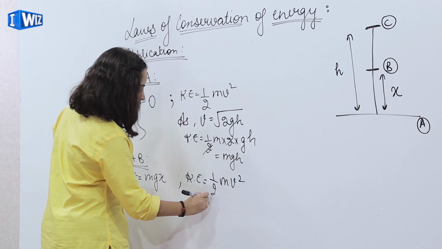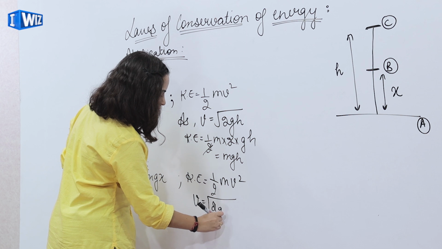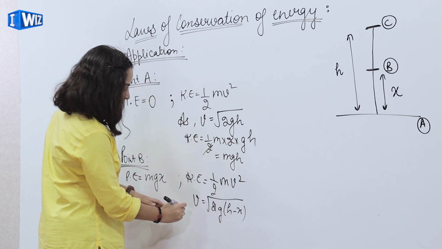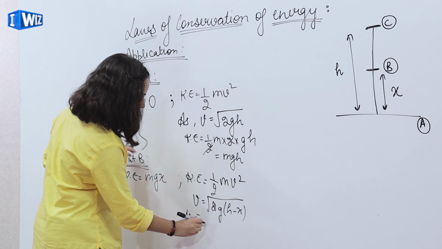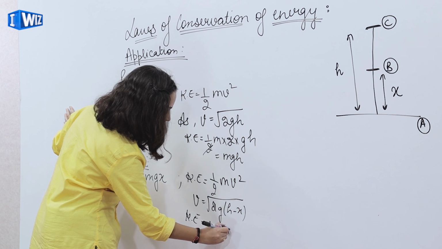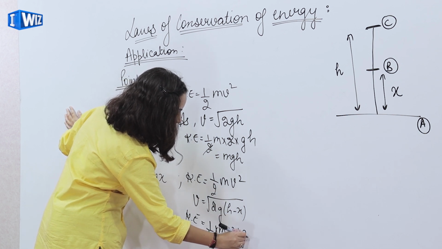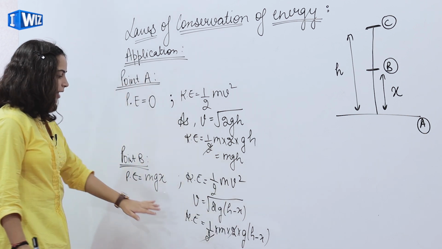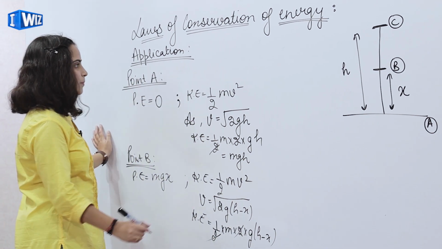V is equal to under the root of 2g(h minus x). So here I'll get kinetic energy is equal to half m into 2g(h minus x). So this is my kinetic energy for point B.